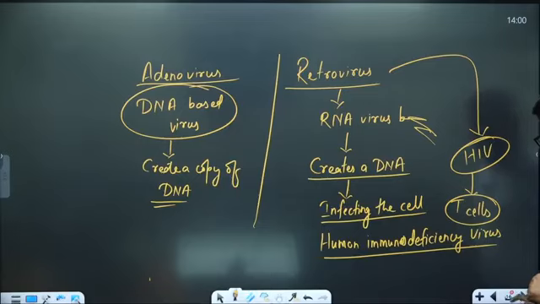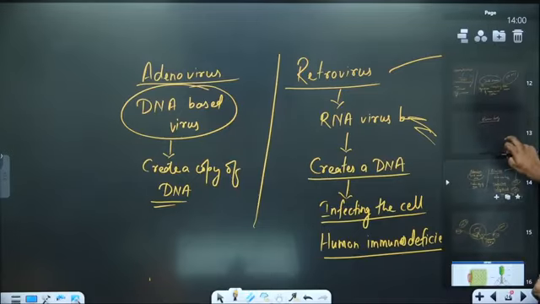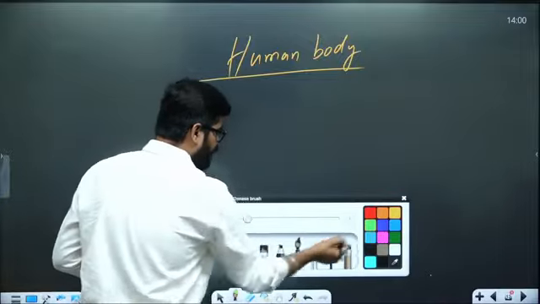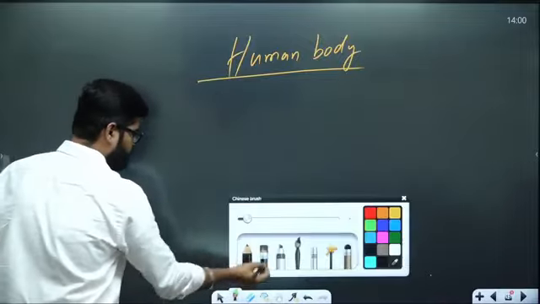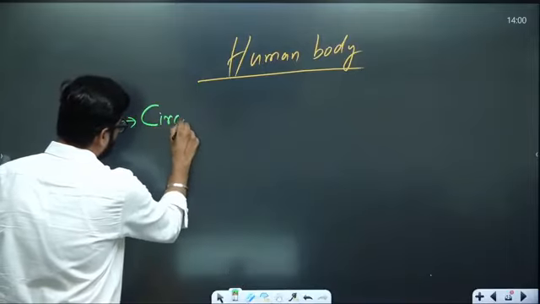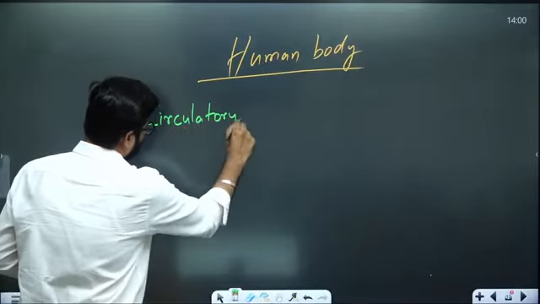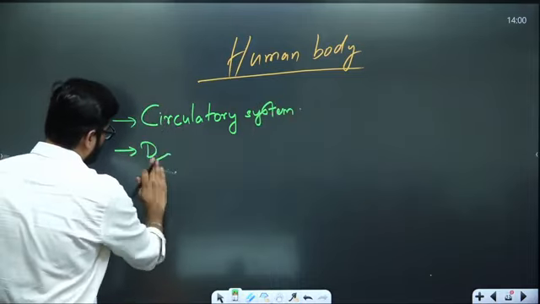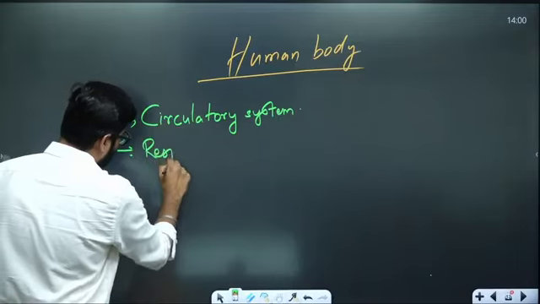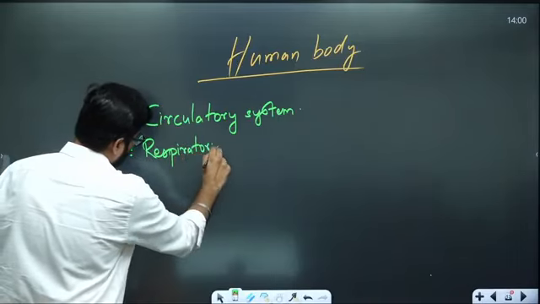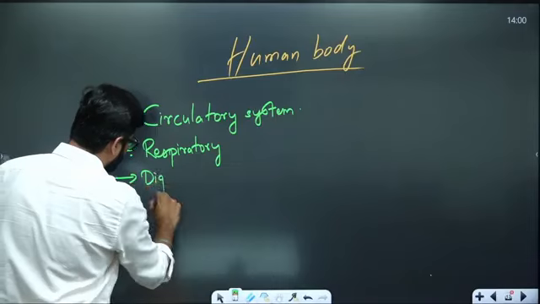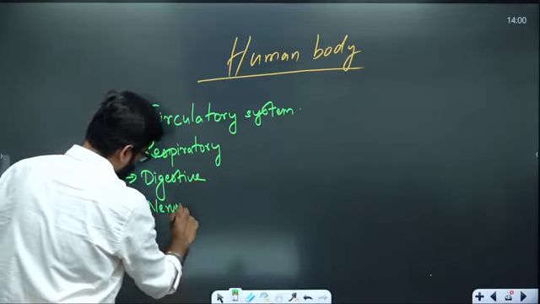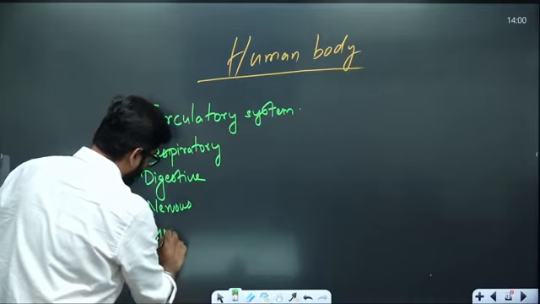Then we are coming to this human body, and in the human body we are going to talk about certain systems. The most important systems which we are going to talk about: circulatory system, respiratory, then we are going to talk about digestive, nervous and lymphatic system.